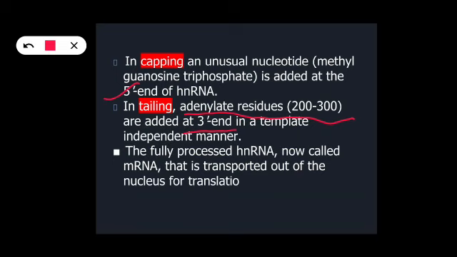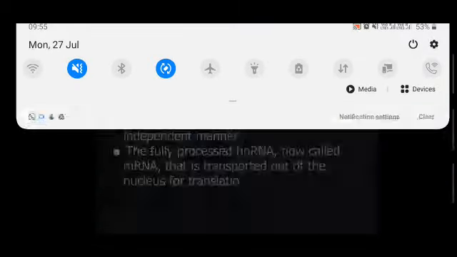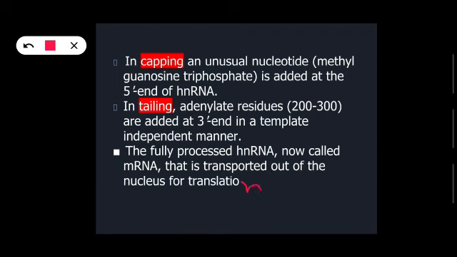After splicing, capping and tailing, the fully processed hnRNA is called mRNA. mRNA means messenger RNA. After these three processes, the hnRNA gets converted into the mRNA, and then this mRNA is transported out of the nucleus for translation.